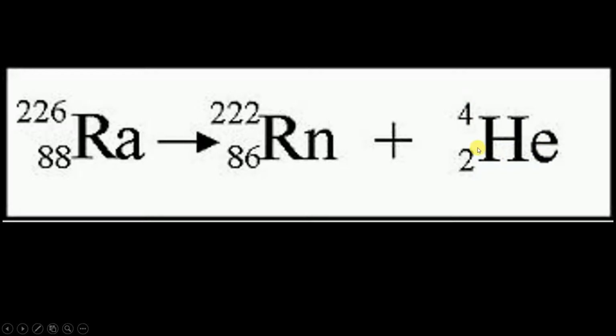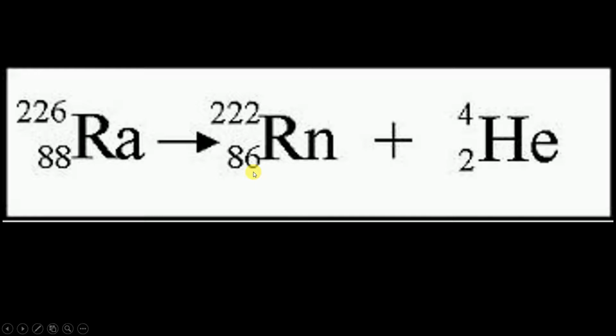Okay, now how did I get this radon? You might be wondering, I have radium, now how did this radium turn into radon? Keep in mind that the atomic mass number on the reactant side will always be equal to the atomic mass number on the product side, and this atomic number 88 will also be retained, which means that since this radium has given out an alpha particle, it has lost 2 protons. So 88 minus 2 will give me 86.